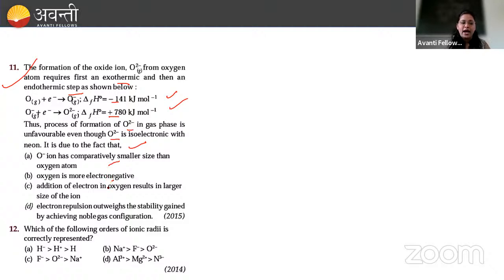Oxygen is electronegative. Addition of an electron to oxygen results in the size of the ion being larger than the size of the atom. Electron repulsion outweighs the stability gained by achieving noble gas configuration. यहाँ पे क्या होता है, इलेक्ट्रॉन इलेक्ट्रॉन का रिपल्शन इतना ज्यादा हो जाता है कि उसके वजह से जो हमारी इलेक्ट्रॉन गेन एंथैल्पी है वो पॉजिटिव हो जाती है, राइट? So option D is the correct answer here, right?